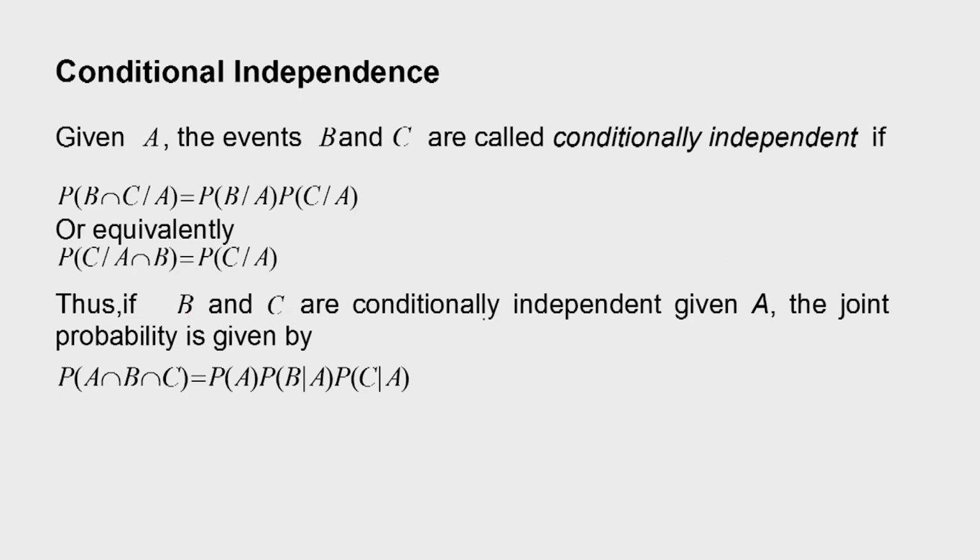Thus, if B and C are conditionally independent given A, then the joint probability of A intersection B intersection C will be probability of A times probability of B given A times probability of C given A. Ordinarily this last term would have been probability of C given A intersection B, but since C and B are independent given A, this probability is equal to probability of C given A. So we have introduced the notion of conditional independence, and this notion is applied in defining the Markov process.